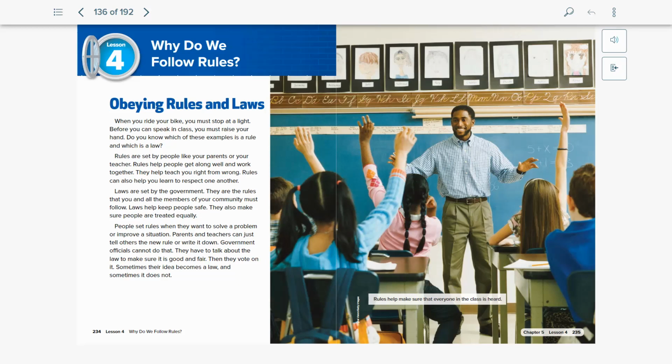Laws are set by the government. They are the rules that you and all the members of your community must follow. Laws help keep people safe. They also make sure people are treated equally.